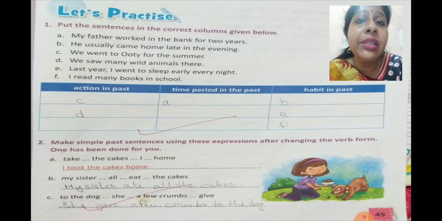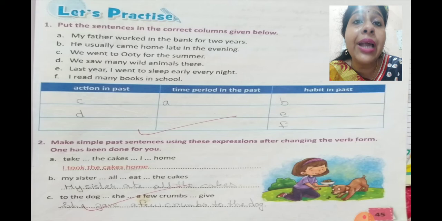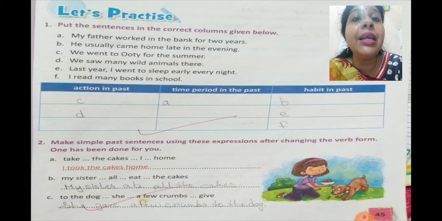Yes. Number C, we went to Ooty for the summer. So we are talking about an action that has taken place in past. So you will write C below the column of action in past. Now let's move to number D. Number D, we saw many wild animals there. So it is also talking about an action that has taken place in the past. So we will also write D below action in past.